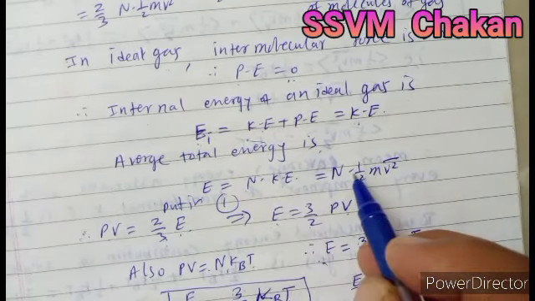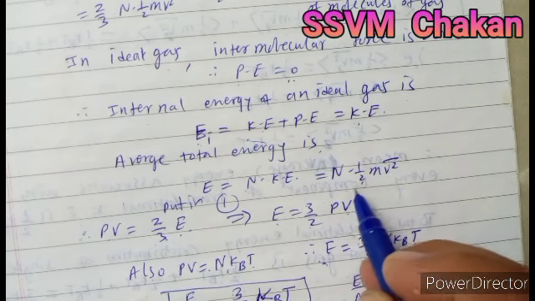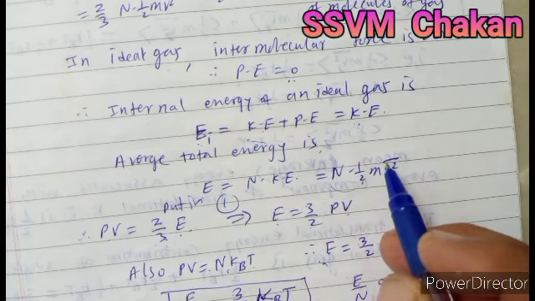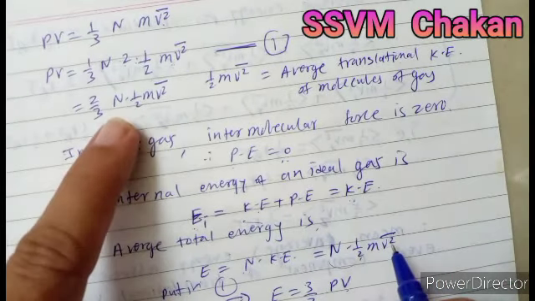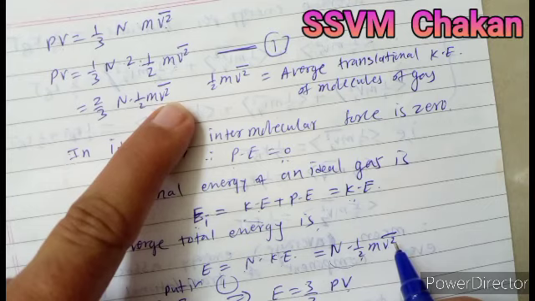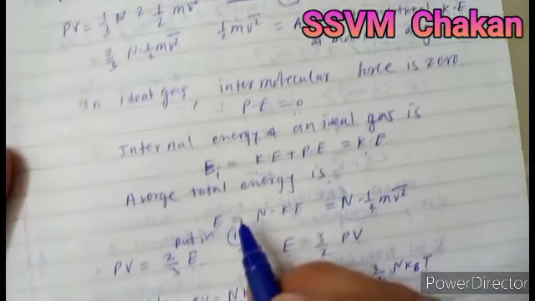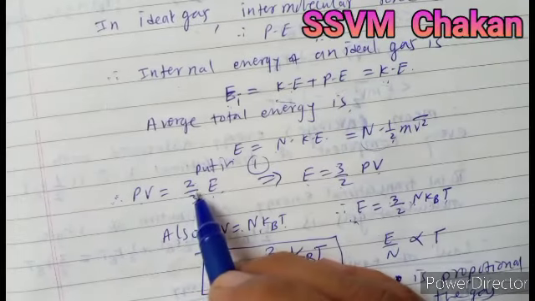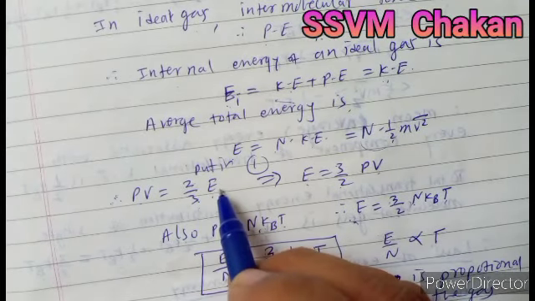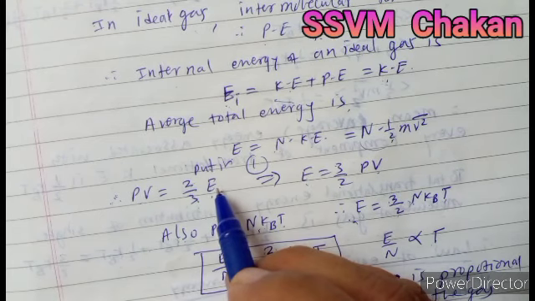But kinetic energy is nothing but 1/2 m v² bar. Now we substitute for this term in the above equation, that is N times 1/2 m v² bar, in place of that we substitute E. So PV is equal to 2/3 into E, that is total energy or average internal energy.